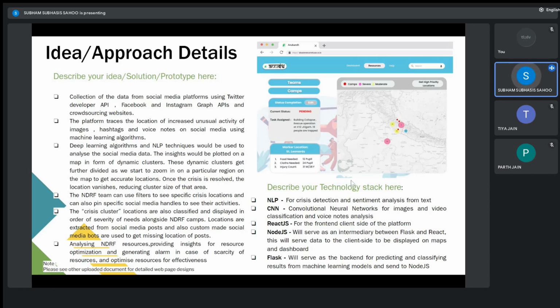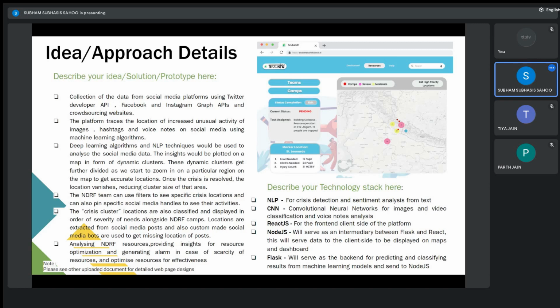Locations are also extracted using custom social media bots. If the location of a particular social media post is not available, then we will use our custom social media bots to fetch the accurate location of that particular tweet or social media post. After providing all the insights, we'll also be showing the cluster locations alongside the presence of NDRF teams and camps. So the NDRF can accordingly plan which NDRF team should attend which particular disaster-struck region, so that they can plan optimally and each and every disaster-struck crisis region can be attended to properly by all the NDRF teams.